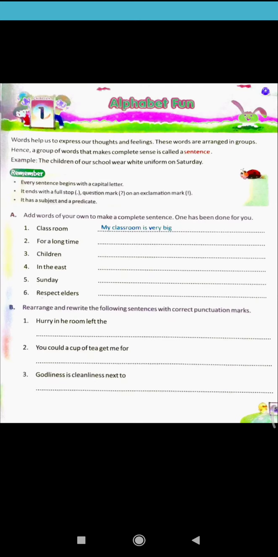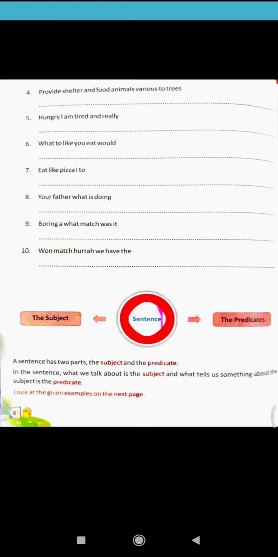Second: you, could, a cup of tea, get me, for. Make a meaningful sentence. Try. Third: godliness is king next to. Next there are ten in total. Okay, it's an easy one.